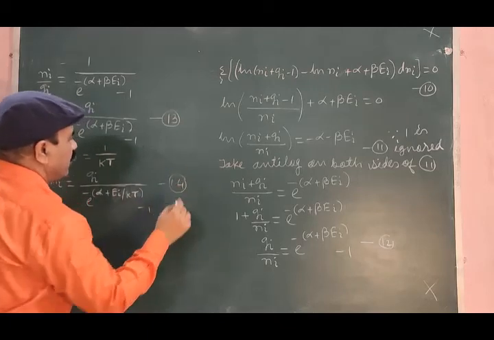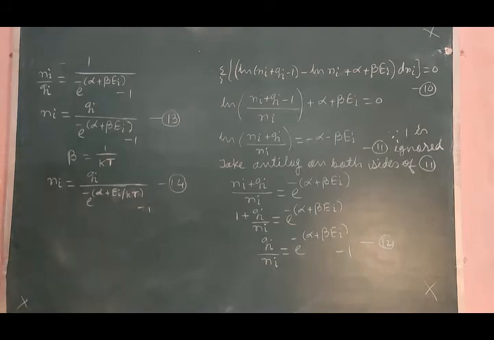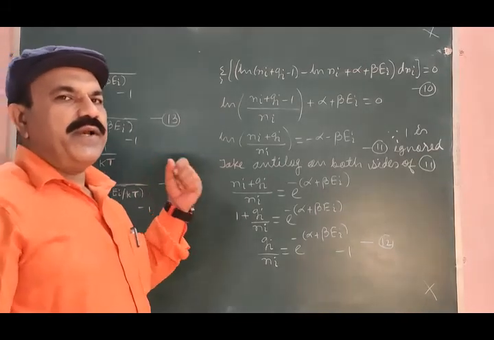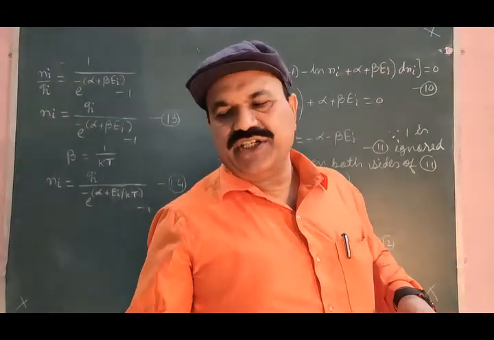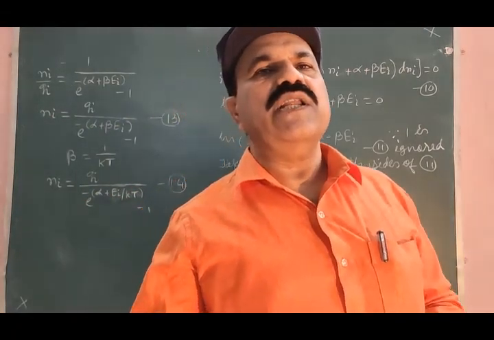Equation number 14. So equation 14 is the Bose-Einstein distribution law.